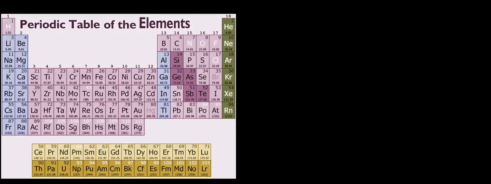A dipole moment occurs when a molecule has a partial positive end and a partial negative end. Something like this is a good example. This end would be partially positive, and this one would be partially negative. Something like this.